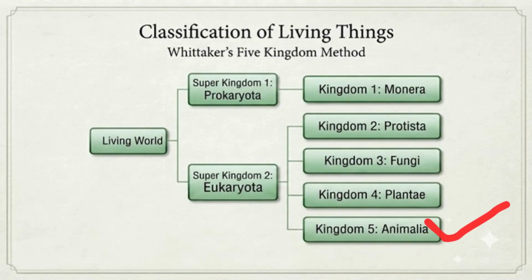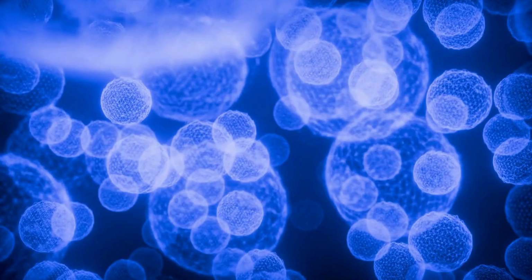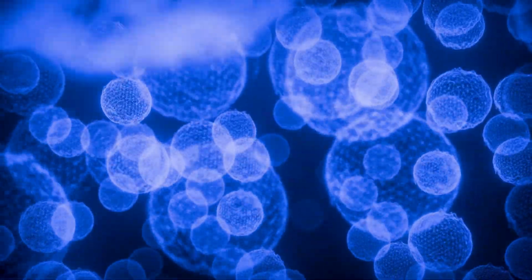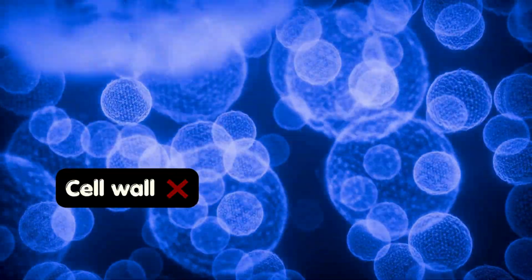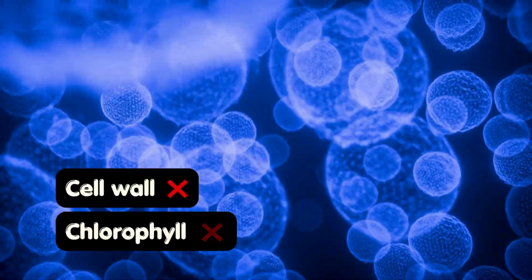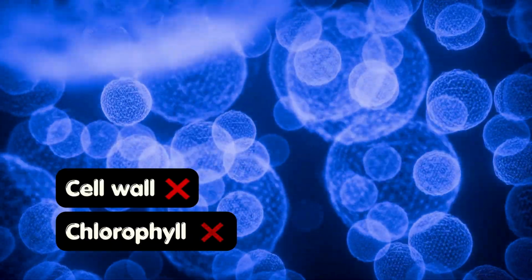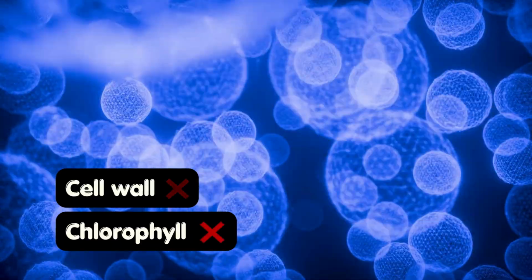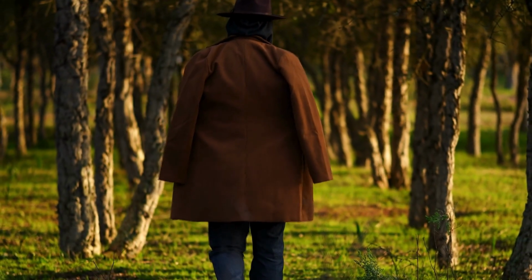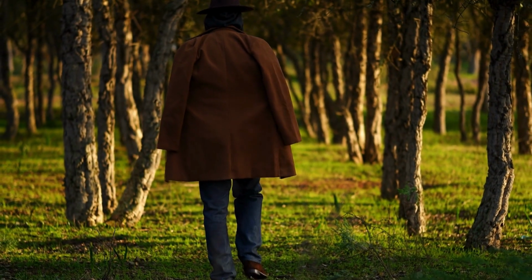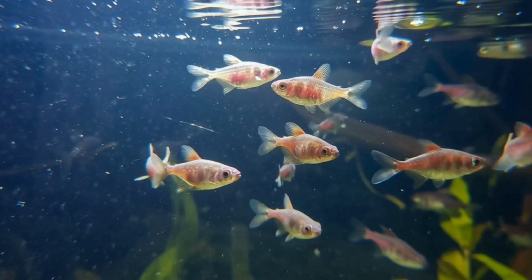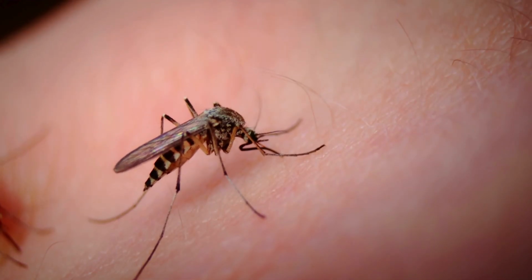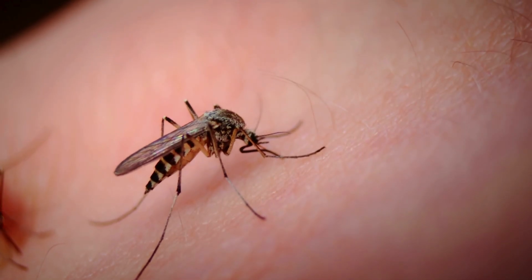And finally, Kingdom 5, Animalia, the animal kingdom. These organisms are also advanced and multicelled, but their cells have no cell wall and no chlorophyll. That means they can't make their own food. They have to eat other living things, directly or indirectly. They also usually move from place to place. Humans, lions, birds, fish, even the tiny mosquito buzzing near your ear. We're all in this one kingdom together.